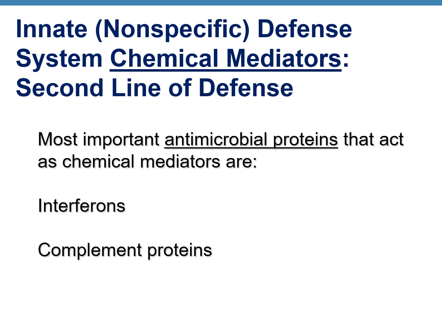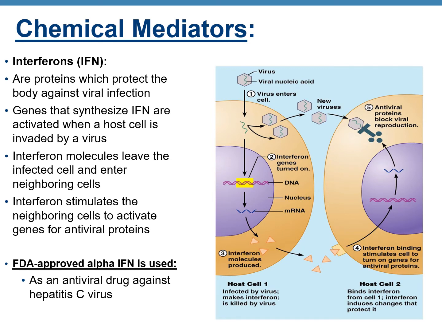Chemical mediators are the second line of defense, and they mainly include antimicrobial proteins. There are two types of chemical mediators. The first one is interferons, the second one is complement proteins. Interferons are proteins that protect your body from viral infection. So what happens when a virus infects a human cell? The genes in your nucleus that synthesize interferon get activated and they immediately produce interferon proteins.